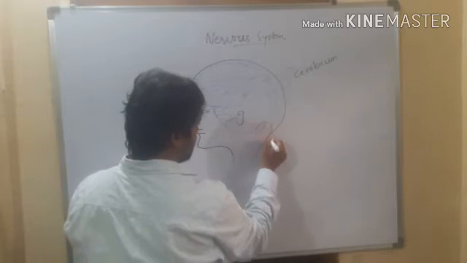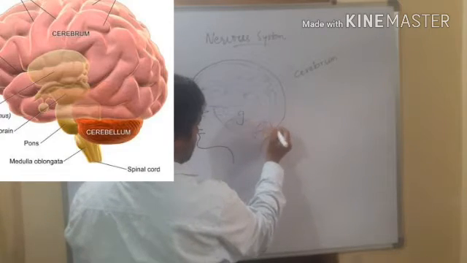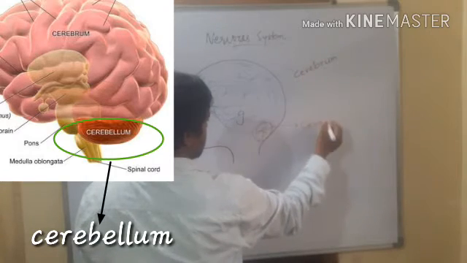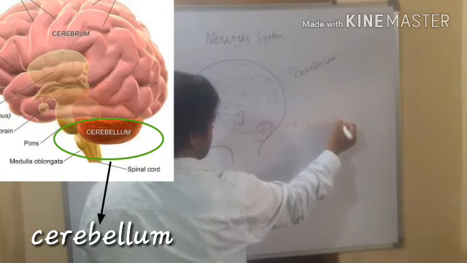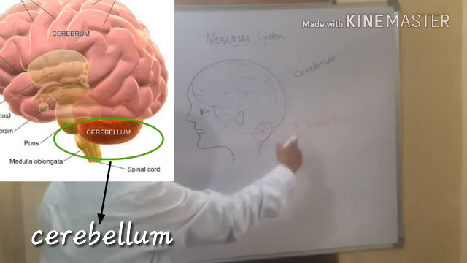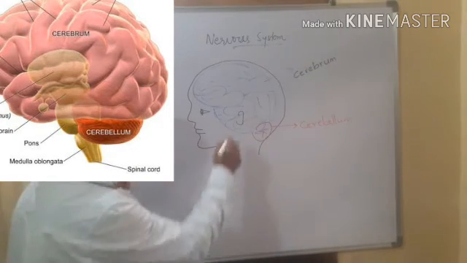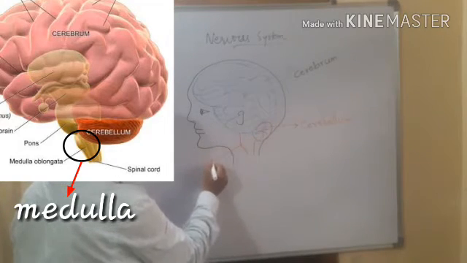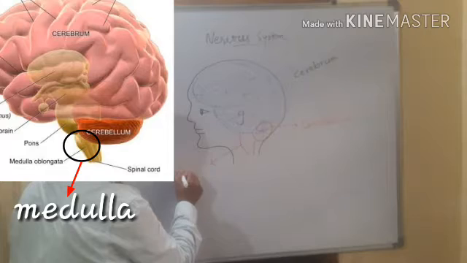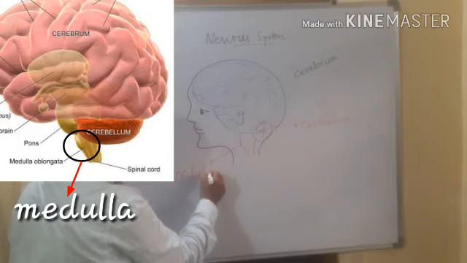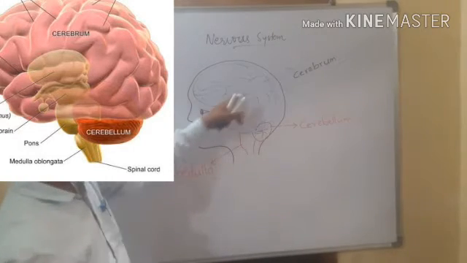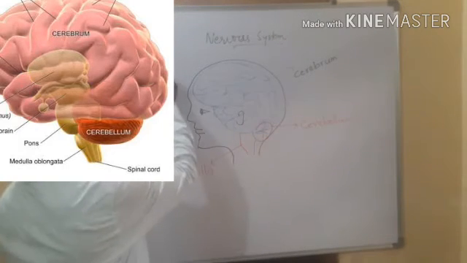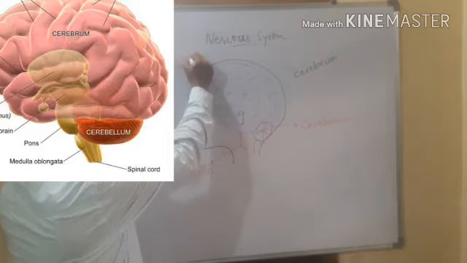After cerebrum, there is another part of the brain called cerebellum. That is cerebrum, this is cerebellum. And cerebellum is attached to one stalk-like structure called medulla. Cerebrum, cerebellum, medulla. These three are the main parts of the brain.